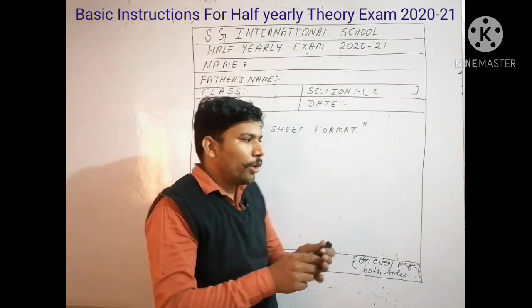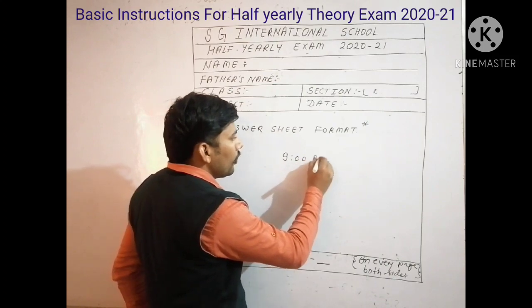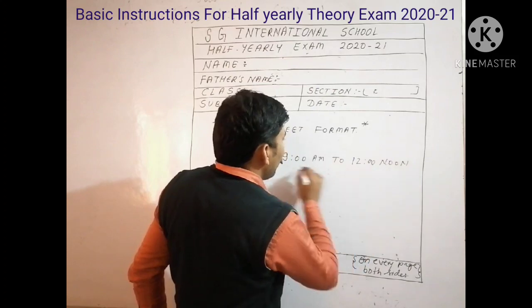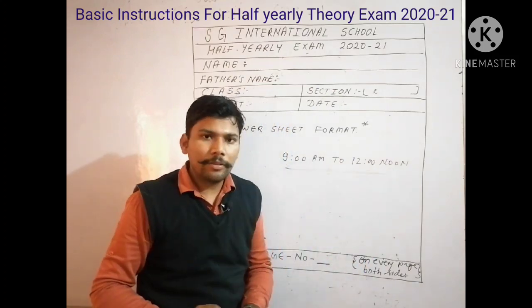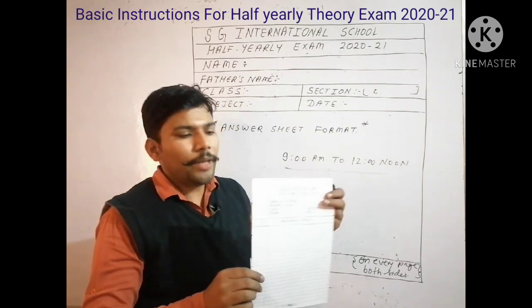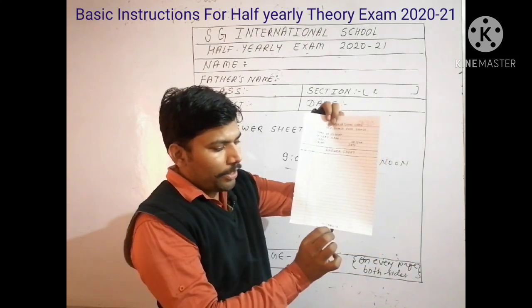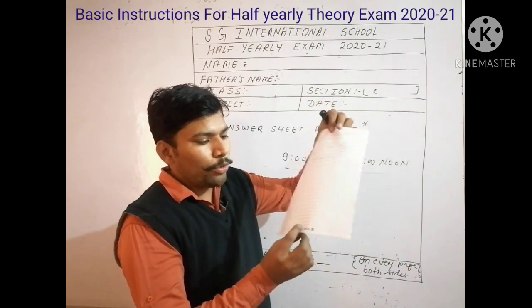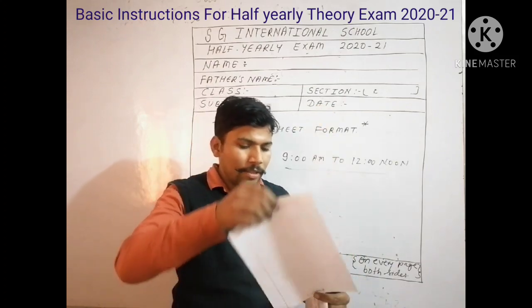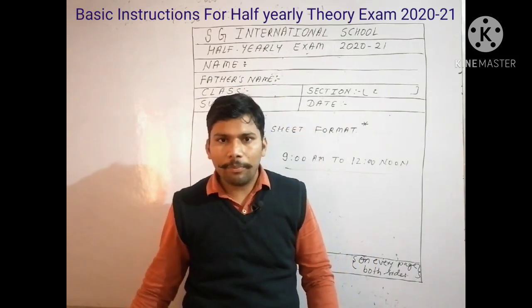The paper will be of theory part, approximately 9 AM to 12 noon. Within this time you have to complete all the theory part in your written answer sheets. On every page you have to write the page number. Suppose that is the front page, all the details are there and page number 1 is there. When you turn it back you have to write at the bottom page number 2. If you require more pages, you will take the next page, then page number 3, then page number 4. On every page you will write the page number.